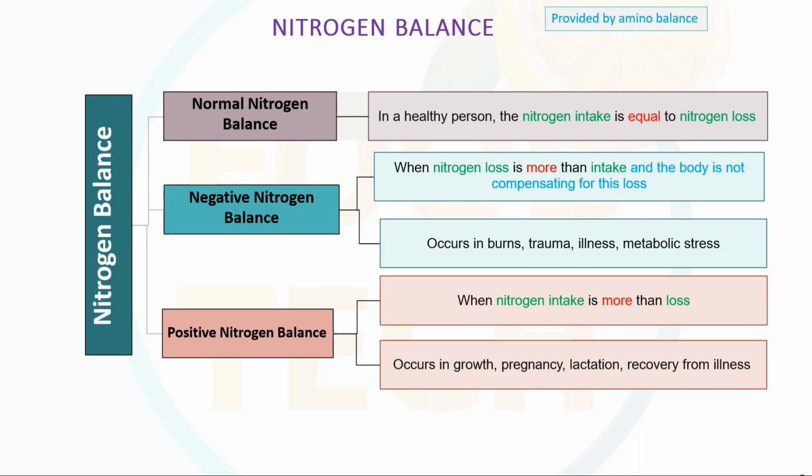Then we'll see the nutrition balance. As we take in protein, which is the only source of nitrogen content, the balance of nitrogen in our body is categorized into three parts. First is the normal nitrogen balance. Normal means nitrogen intake is equal to nitrogen loss. As we intake protein, the same quantity of nitrogen is lost from our body, and that happens in the normal nitrogen balance.